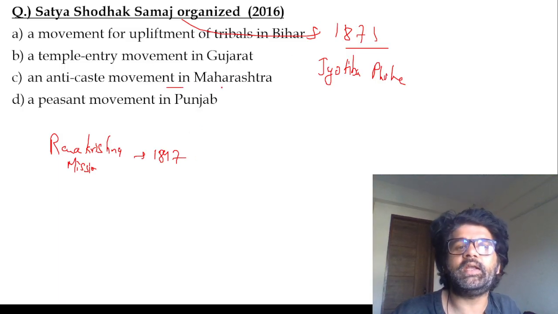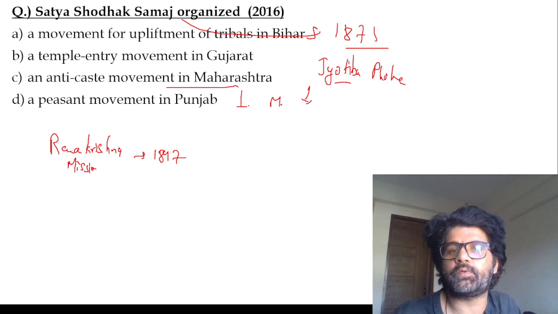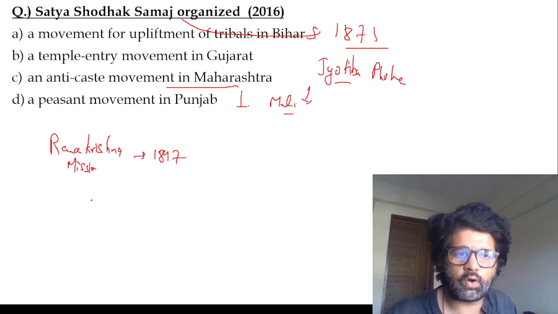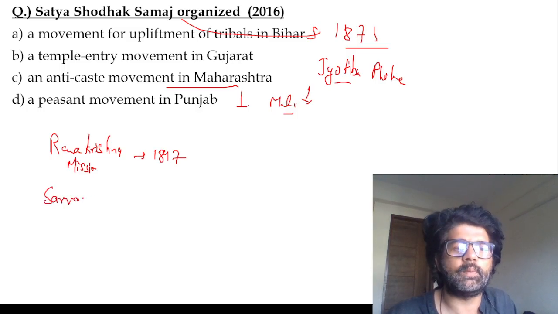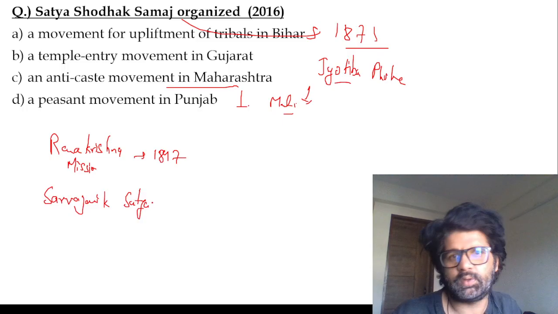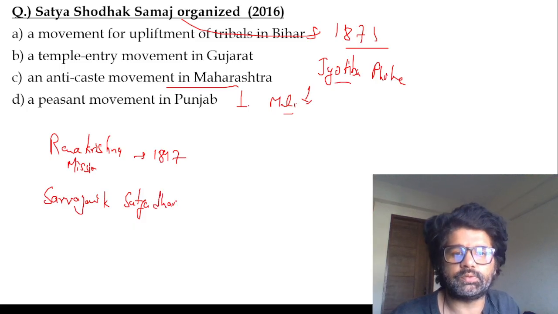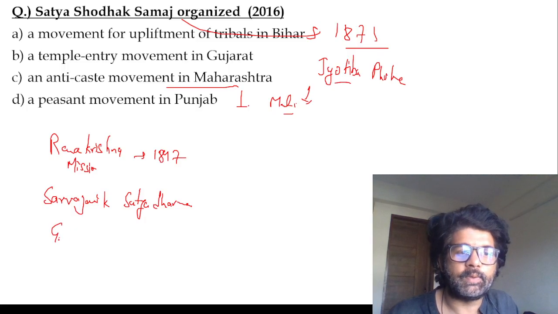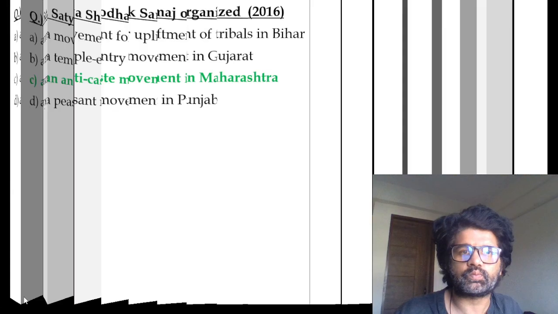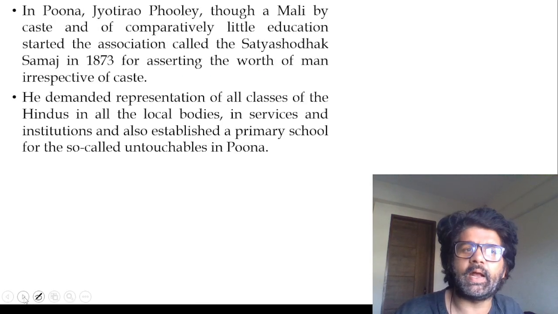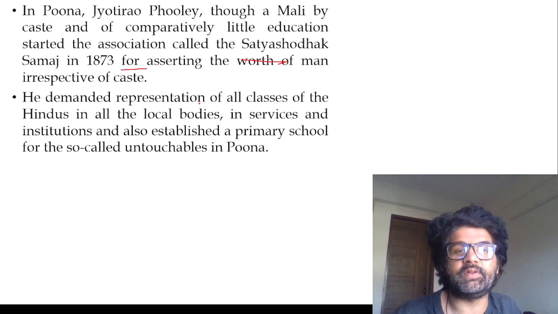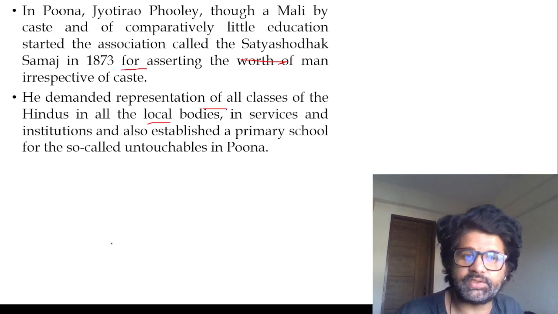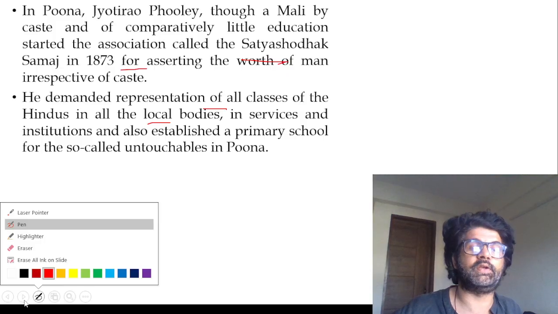It was an anti-caste movement in Maharashtra. Jyotiba Phule came from the Mali community, and he wrote a lot of books: Sarvajanik Satyadharma, Gulamgiri. In Gulamgiri, he said that the condition of lower caste people is like that of the slaves of the US, because at that time the American Civil War was going on. He compared the lower caste condition with the slaves, the black people of America, which raised a lot of hue and cry. Jyotiba Phule, Mali, Satya Shodhak Samaj, 1873, demanded representation of all classes. You can read all these things. It's very important, but you can read it in your free time.